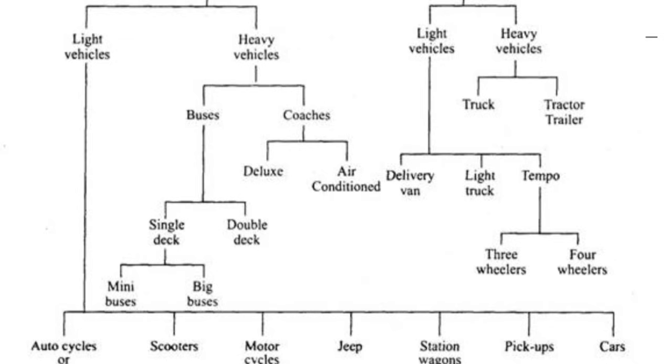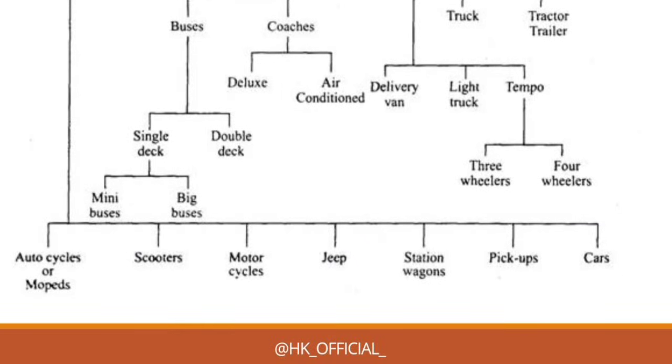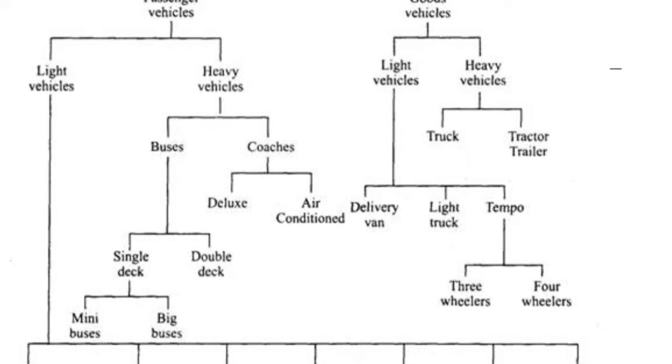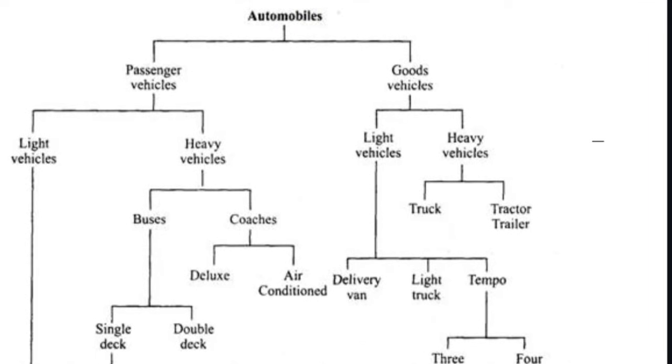Buses are further divided into single deck and double deck. Single deck is again divided into mini buses and big buses. Then coaches are divided into deluxe and air conditioned. Okay, so this was all about passenger vehicles.